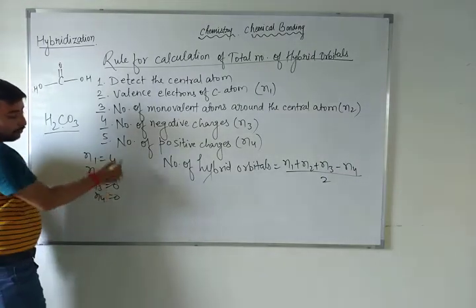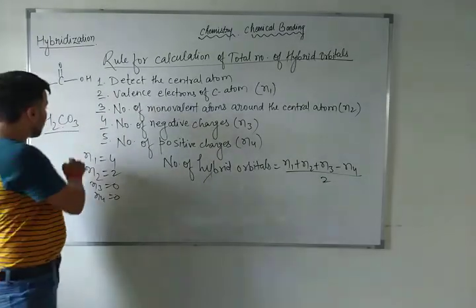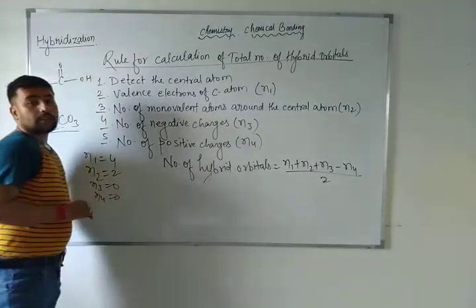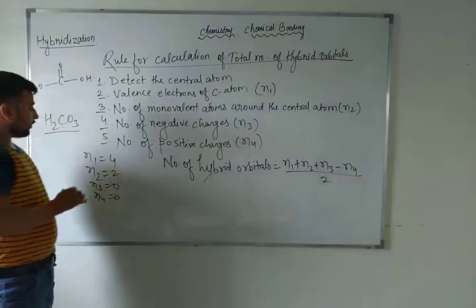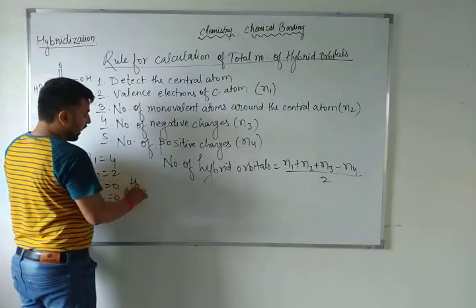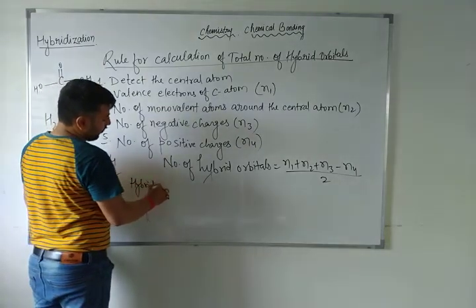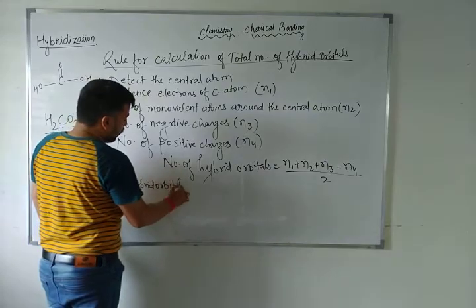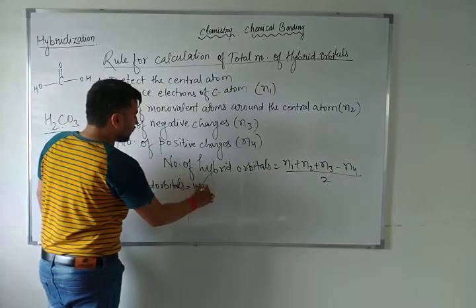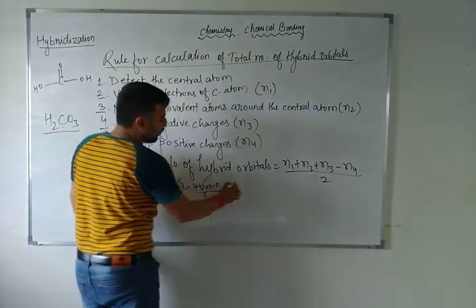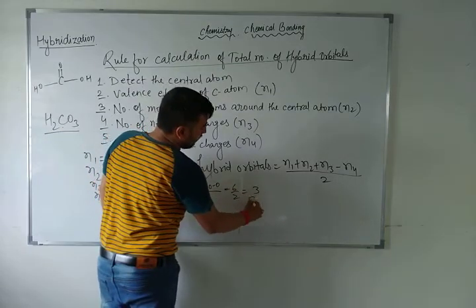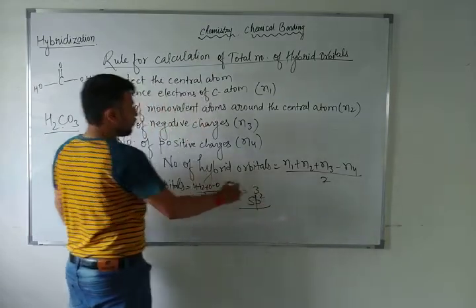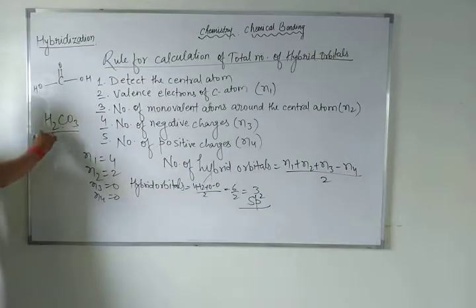So if I want to calculate the hybridization of carbonic acid's carbon, then easily I can tell you the number of hybrid orbitals is equal to (4 plus 2 plus 0 minus 0) by 2, 6 by 2, which is equal to 3. 3 means sp2. So the hybridization of H2CO3 is sp2.